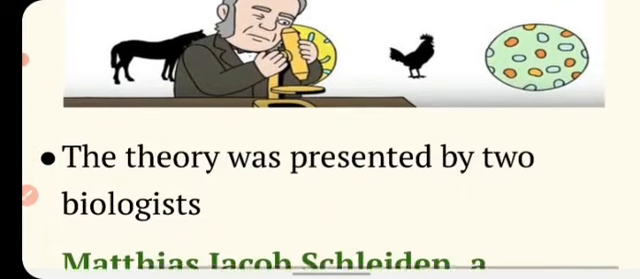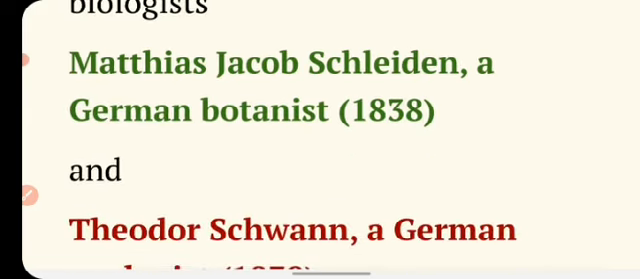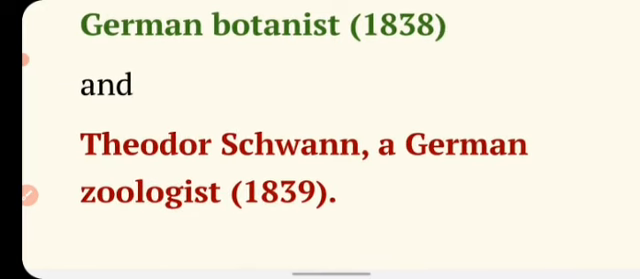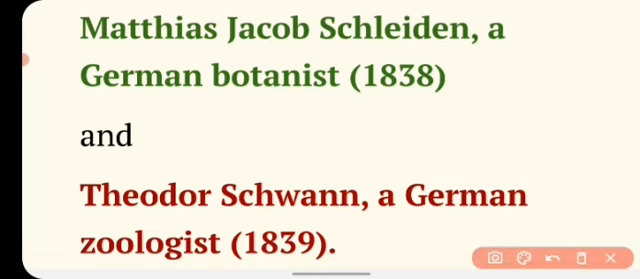The theory was presented by two biologists. So the question is, who gave this theory? The answer is, the theory was presented by two biologists. First one is Matthias Jakob Schleiden, a German botanist, in 1838, and the second scientist is Theodor Schwann, a German zoologist, in 1839. These two scientists gave the cell theory. In which year? In the year 1838 and 1839.